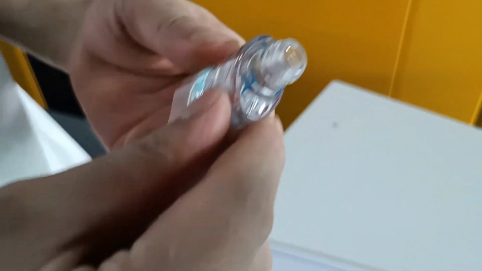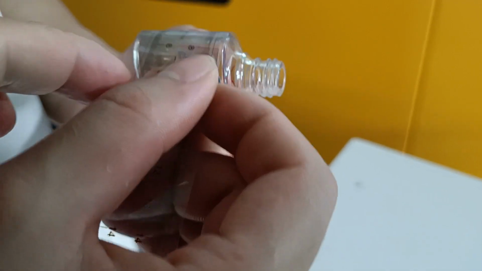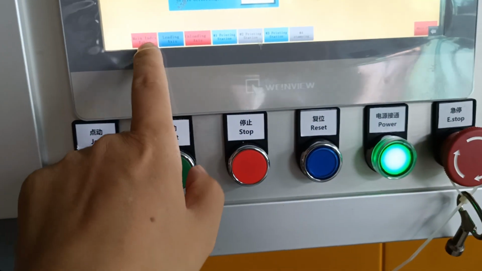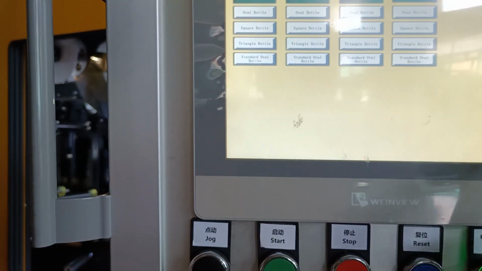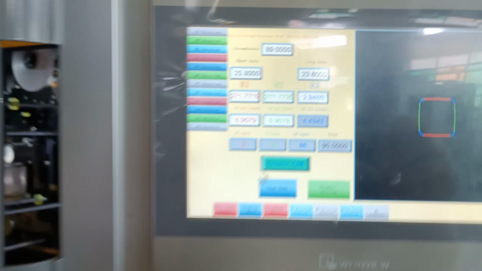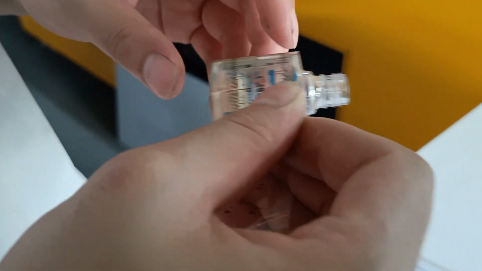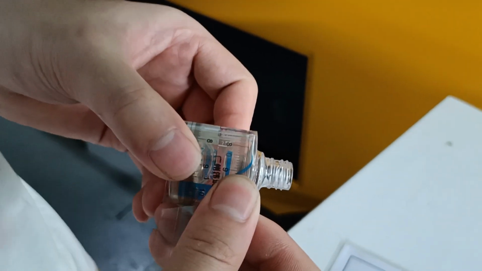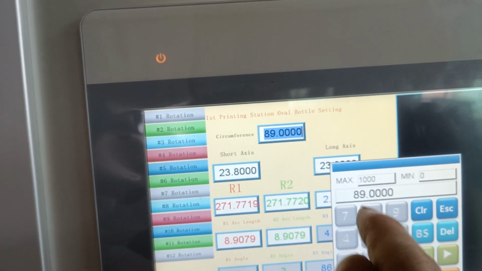First, use this soft roller, measure this oval bottle circumference. Circumference here, 84. This oval bottle circumference is 84.